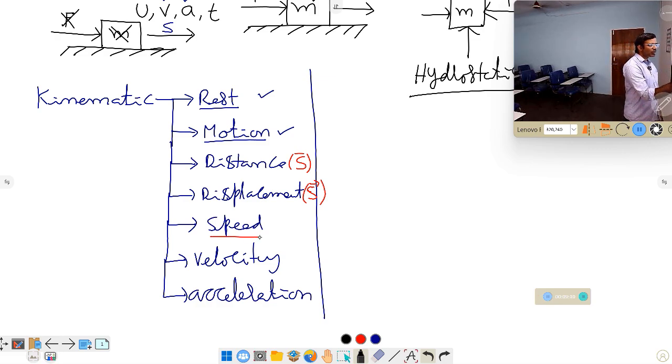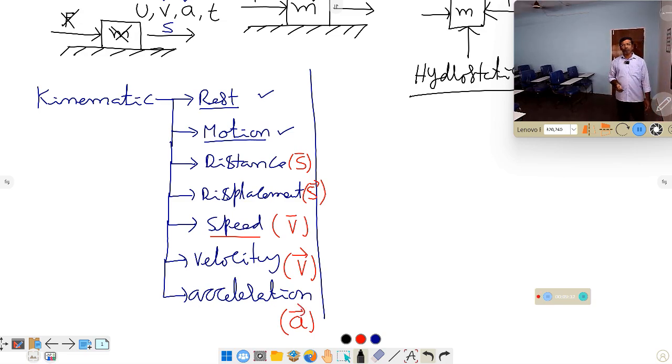Speed is also a physical quantity, indicated with the letter v. It is a scalar quantity. Velocity is a vector quantity related to speed. Almost, speed and velocity are the same. We'll discuss in detail.